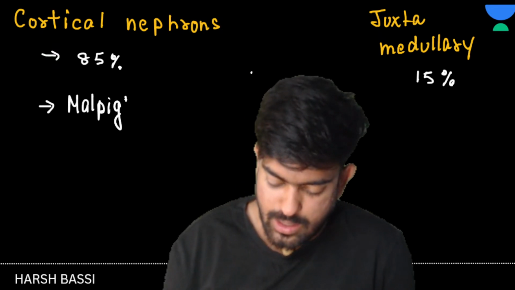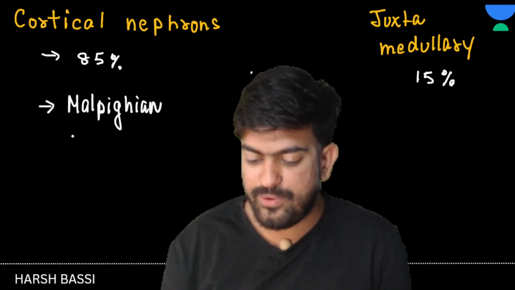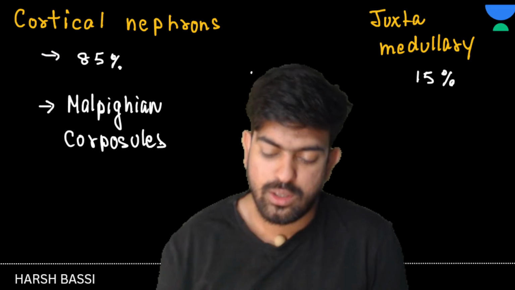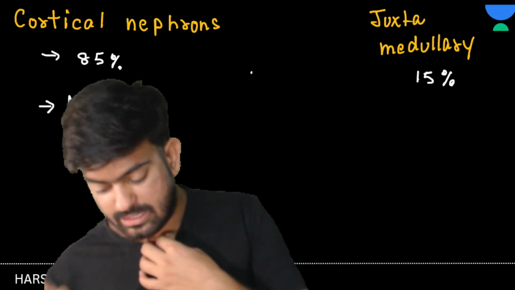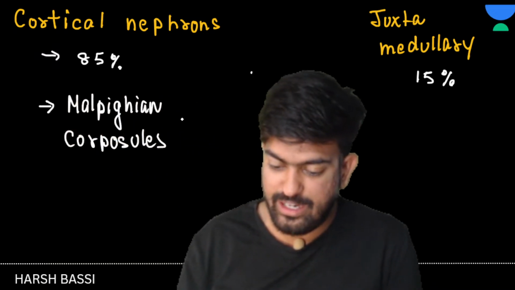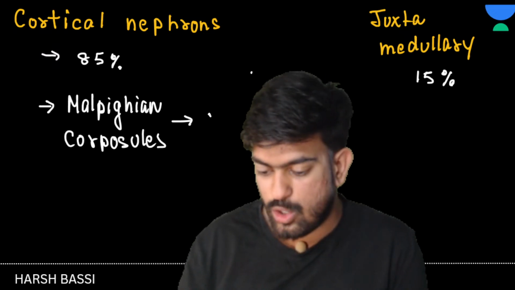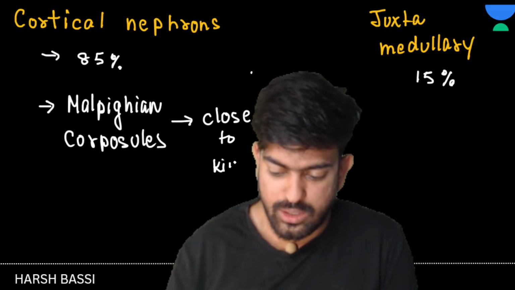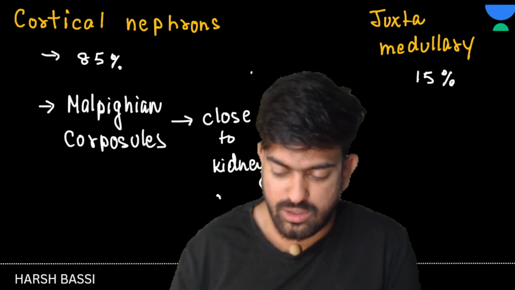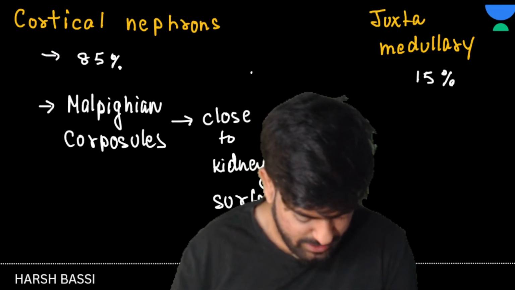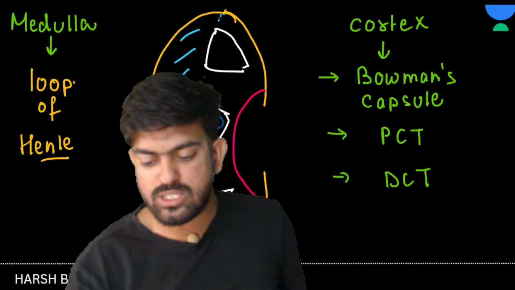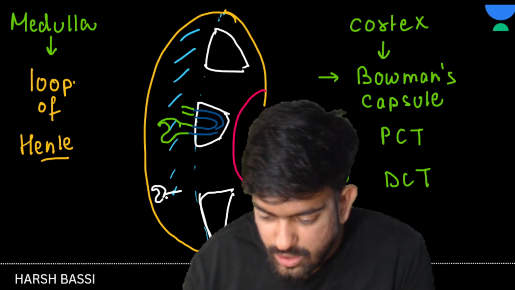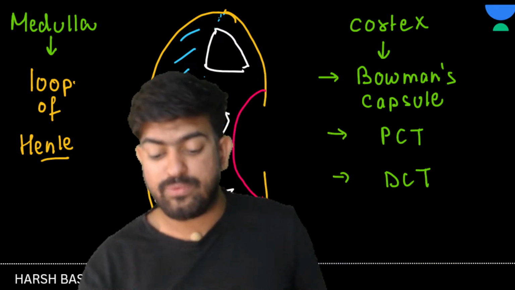Malpighian corpuscles are present very close to the kidney surface. So what does this mean, sir? Can you explain this? Yes, definitely. Suppose this is the kidney and they are present very close here. That means very far from the medulla.